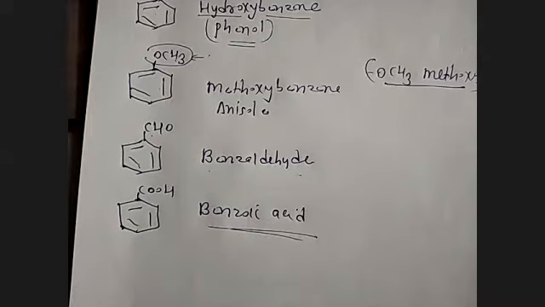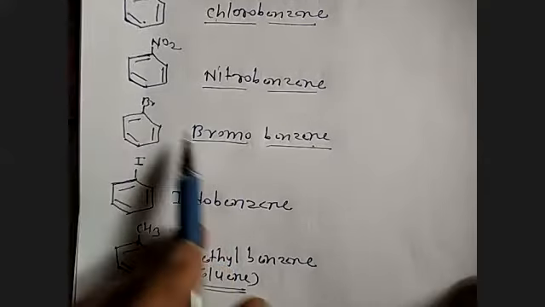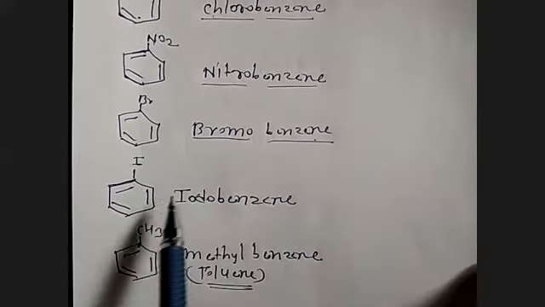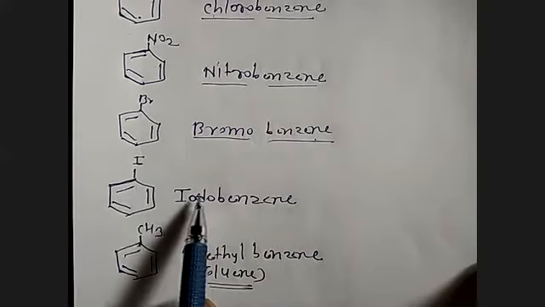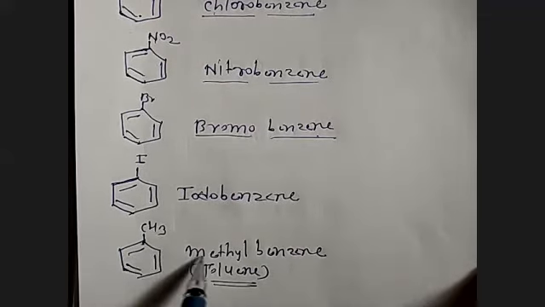I'll repeat once again. See here, only a six-member ring with alternate double bonds is called benzene. Attached to Cl, it is called chlorobenzene. Benzene ring attached to NO2 is called nitrobenzene. Attached to Br is bromobenzene. Attached to iodine is iodobenzene. Attached to methyl is called methylbenzene, but very commonly known by which name? Toluene.